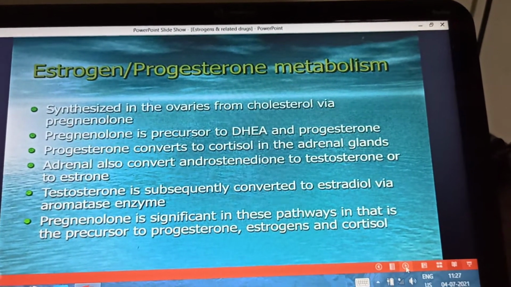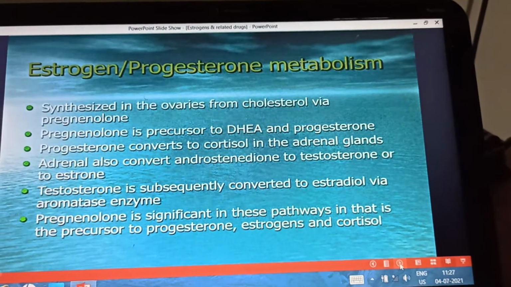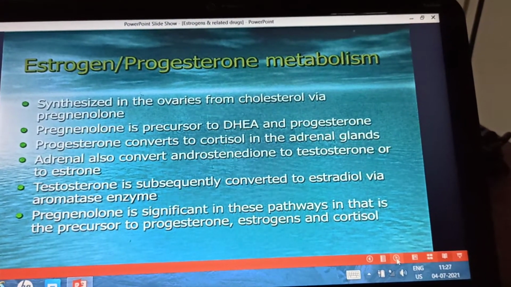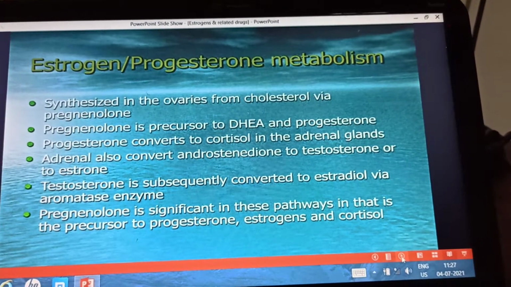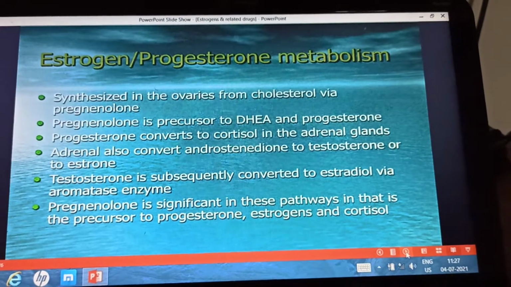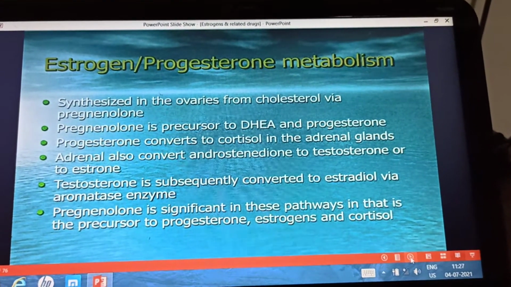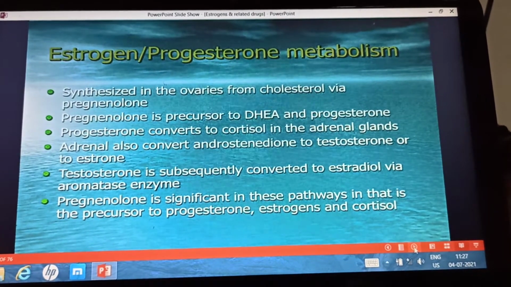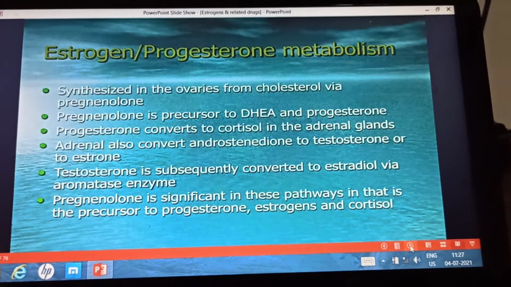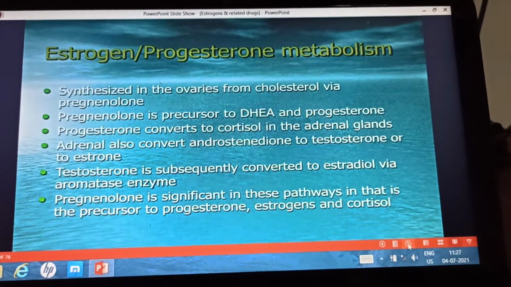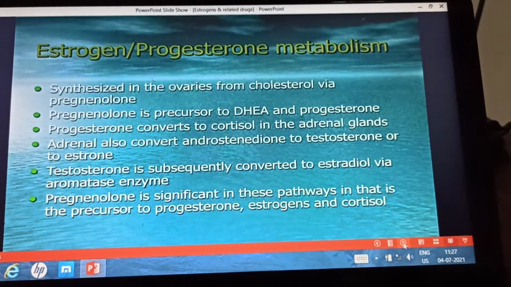Pregnenolone is also converted to progesterone and 17 alpha hydroxy pregnenolone. 17 alpha hydroxy pregnenolone is converted to dehydroepiandrosterone. 17 alpha hydroxy pregnenolone is also converted to 17 alpha hydroxy progesterone, which is converted to androstenedione, and then finally testosterone is synthesized.